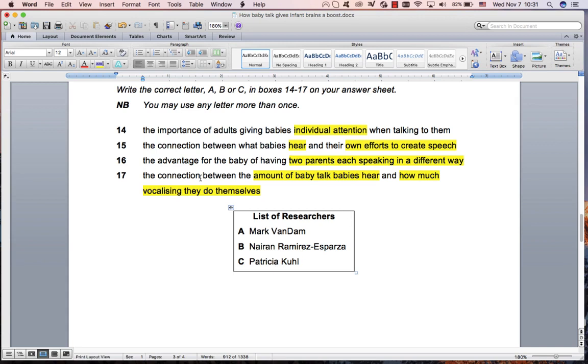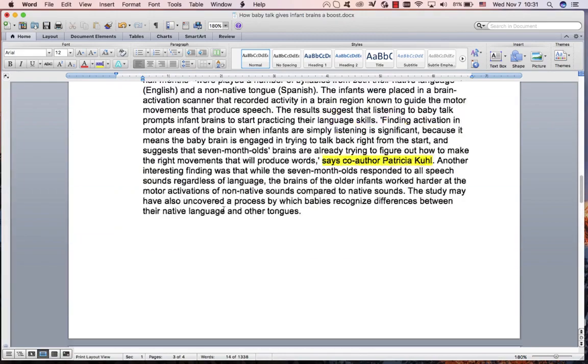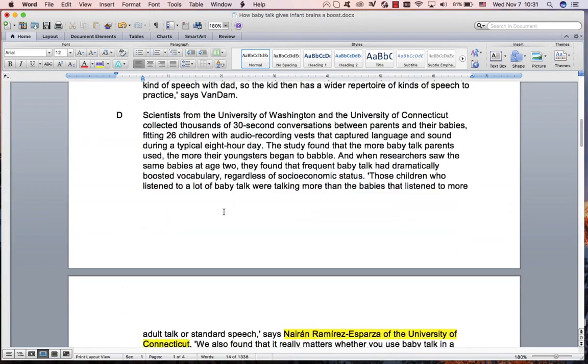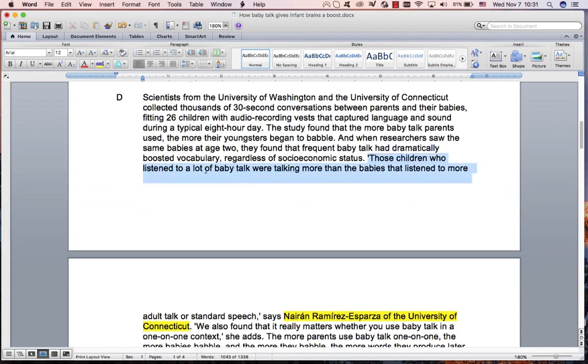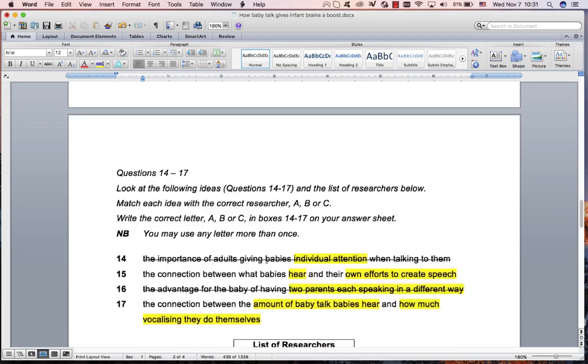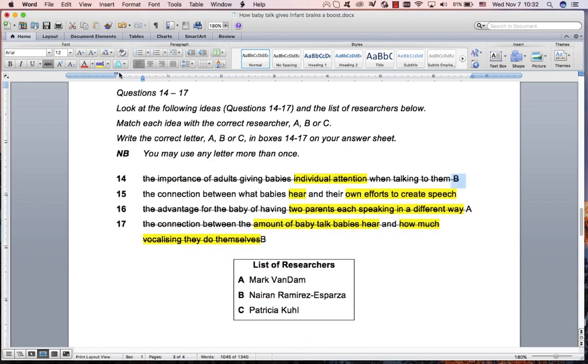Let's find the other one. We've done this one. That was B. And we've done this one. That was A. So can we find the amount that they talk? Yes, we saw it in the summary. The amount that they talk and how much vocalizing they do themselves. It was actually back here. Those children who listen to a lot were talking more than the babies who listen to more adult speech. So that was also B. So then that one must be C.